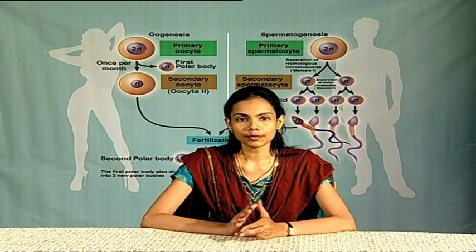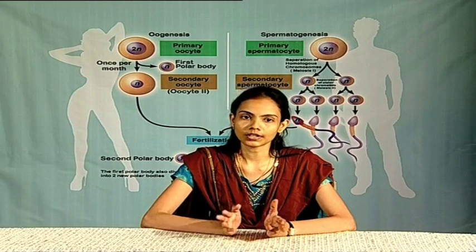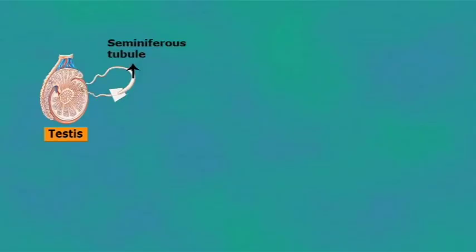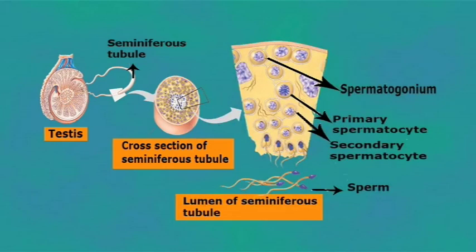Spermatogenesis. Spermatogenesis begins at puberty and is a process continuing throughout life. Spermatogenesis is the process of the development of spermatozoa in the male testis. In animals, the testes are complex organs consisting of numerous seminiferous tubules. Spermatogenesis is an uninterrupted process observed in the seminiferous tubules, and at the same time various stages of the development of the sperm are also observed.